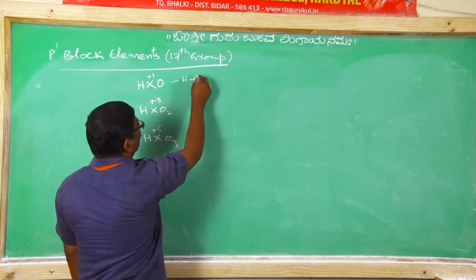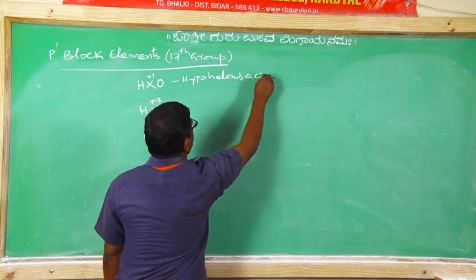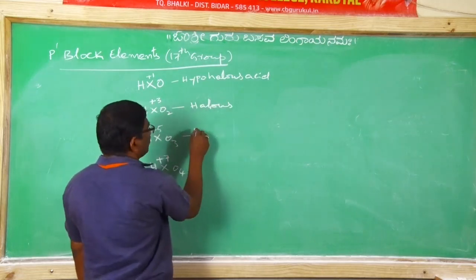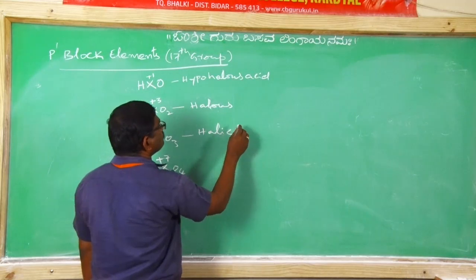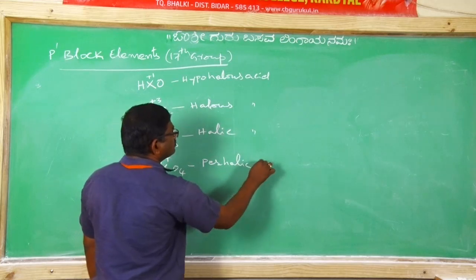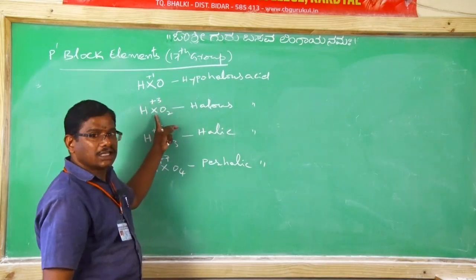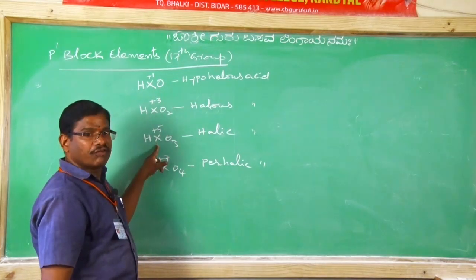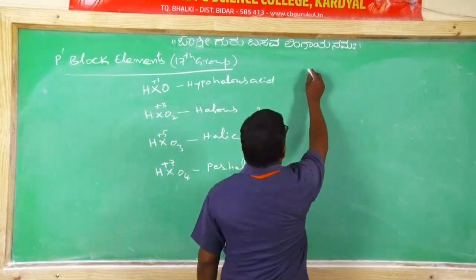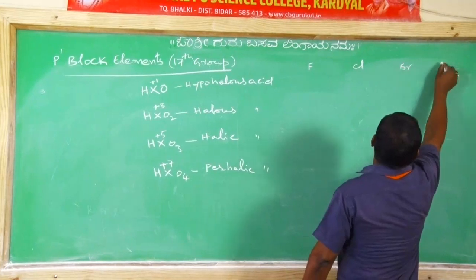hypohalous acid, halous acid, halic acid, then perhalic acid, which can also be known as halic 1 acid, halic 3 acid, halic 5 acid, halic 7 acid. So, these are, suppose if you go fluorine, chlorine, bromine, iodine.